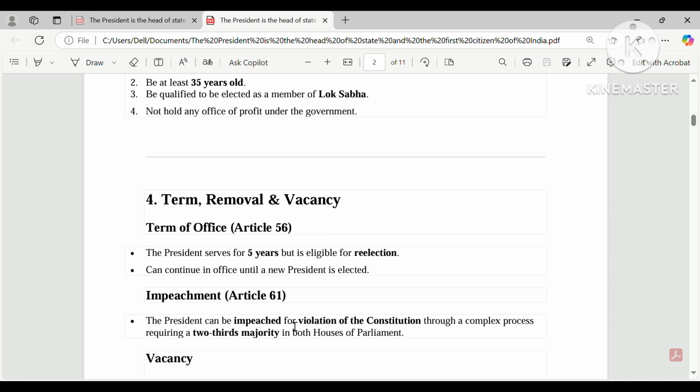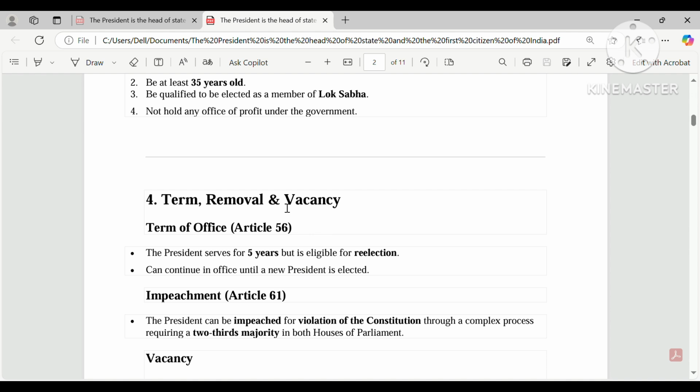Okay, here what is written, I think for now let's discuss. I thought I would discuss it later, but it is mentioned here, so I will discuss it here. What does vacancy mean?